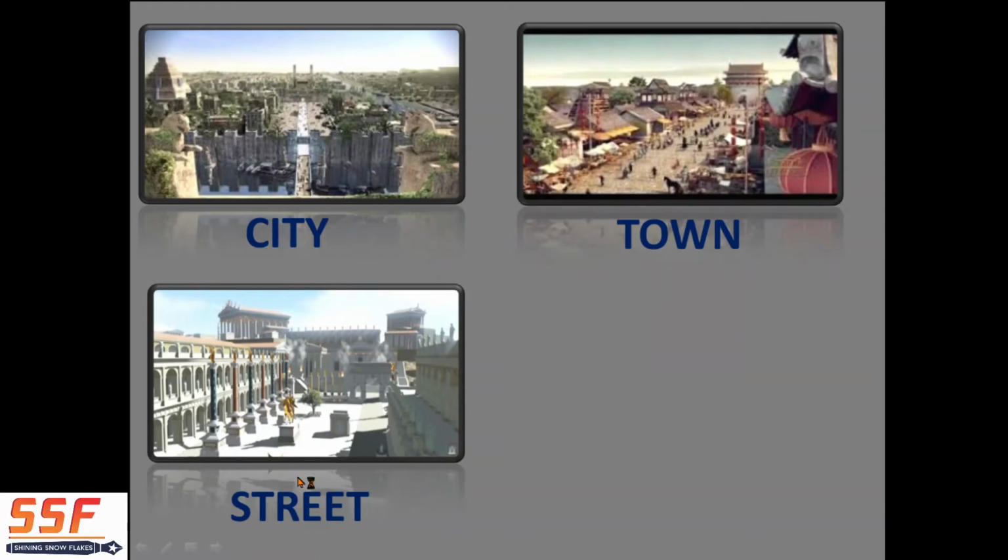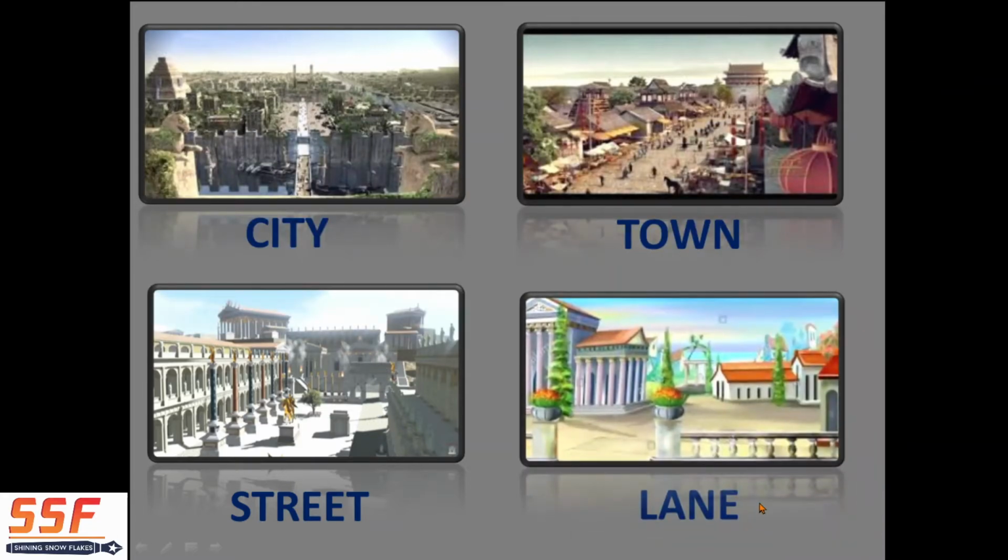Now from town we will go to the street. Street means road. We are walking on the road now. So next is the lane. We are walking on the main road, and from that we are seeing the small roads dividing.